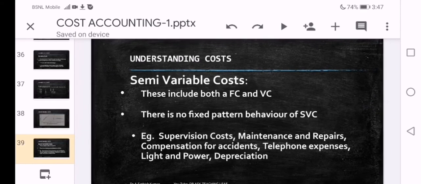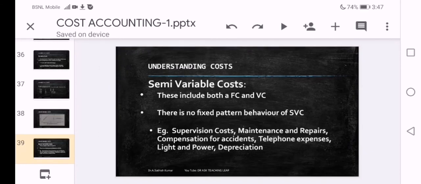Means to some extent the cost is fixed. Once the limits are crossed, then it becomes variable. Means there is a combination of fixed and variable in the example of telephone expenses. Similarly, other expenses also have almost the same features.